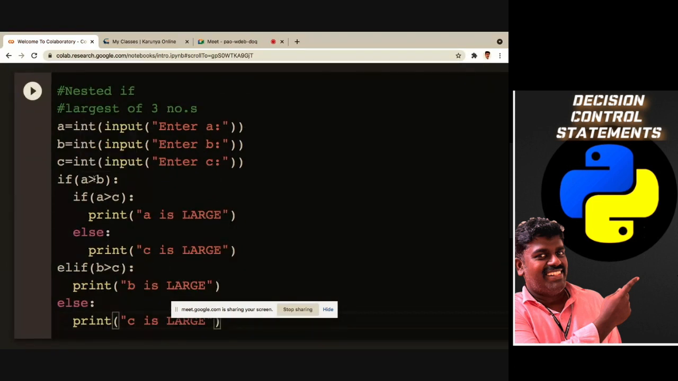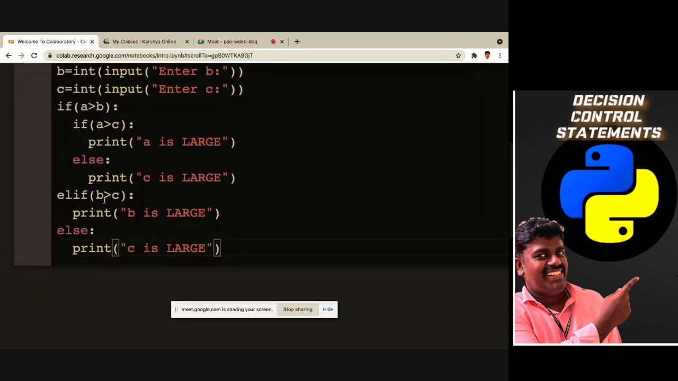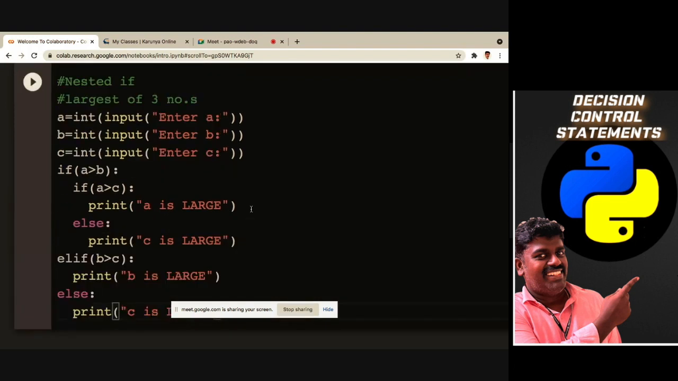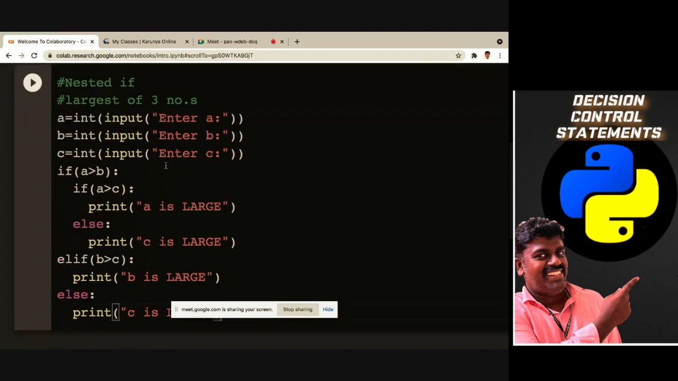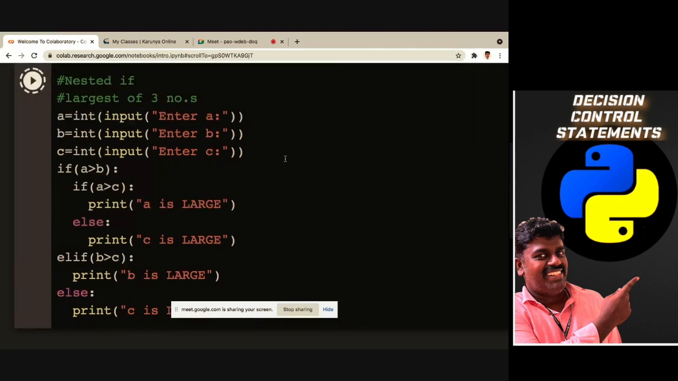If this condition is satisfied, here itself I am getting the result A is large. But if this condition fails, automatically I have to check for B and C. Got it? So this is how it is working. This is nested if, so again and again we are putting if within the if. Got it? So I will run the program.